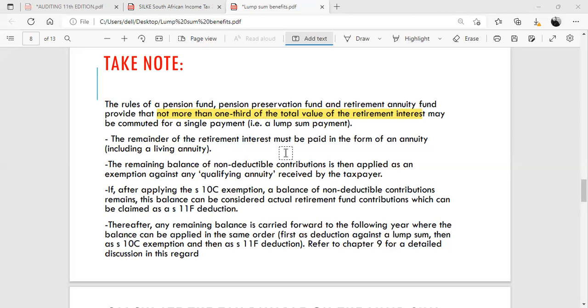Thereafter, any remaining balance is carried forward to the following year, where the balance can be applied in the same order, first as a deduction against the lump sum, and then as a Section 10C exemption, and lastly as a Section 11F deduction. So refer to Chapter 9 for a detailed discussion in this regard. There's an example in Chapter 9, I think it's example 5.5, I'll just double check for you and I will put it in the comment section so that you can go have a look at what I'm talking about.